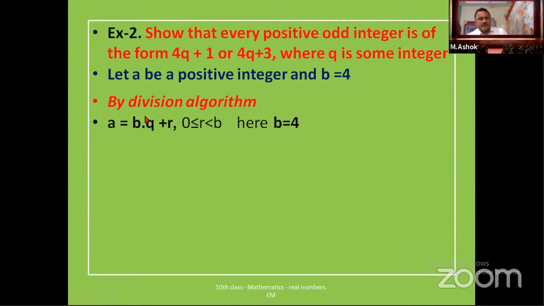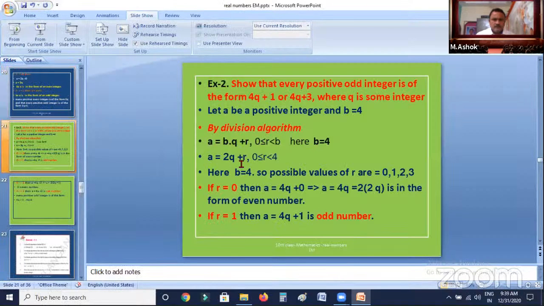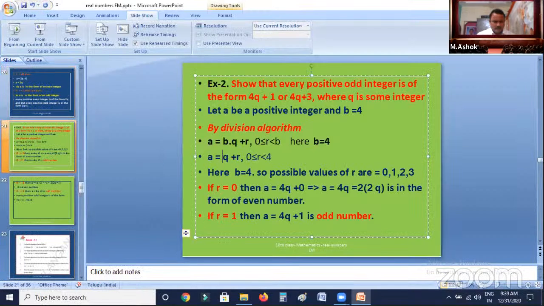There is an allotment of marks for the formula while doing the sums. So for any problem in the examination, you have to write a suitable formula every time. Okay. Now a is equal to, sorry, here 4q plus r. This slide is 21.